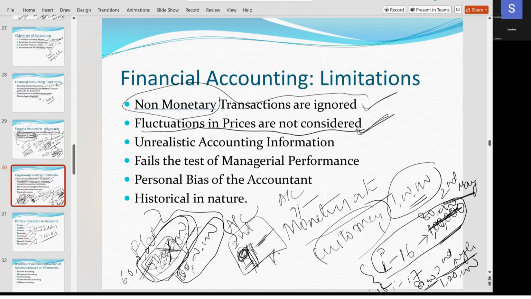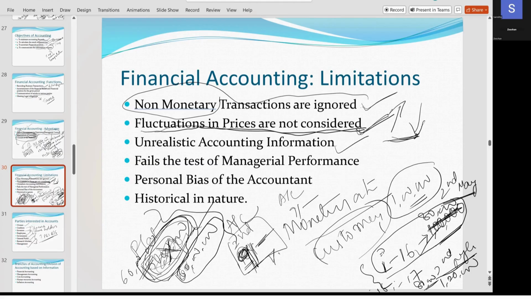Okay, so this is what it was saying. Fluctuation in prices are not considered. Any increase in price, any decrease in price, you can't change the figures. You can change the figures, but only when you are selling this iPhone, or when you are selling this flat. But if you are not selling it, you have to maintain the price, whatever you have purchased. That is what accountancy says. Next one is unrealistic accounting information.